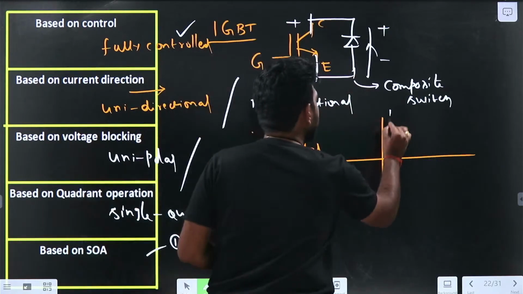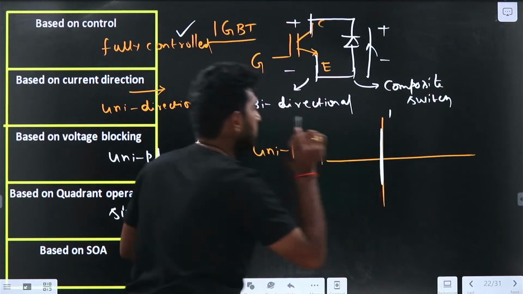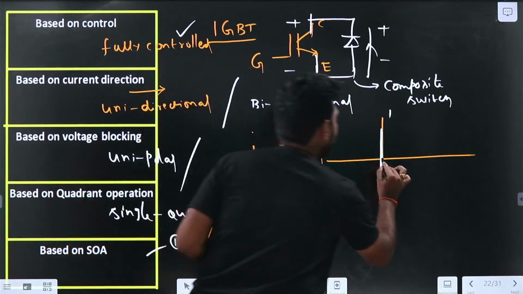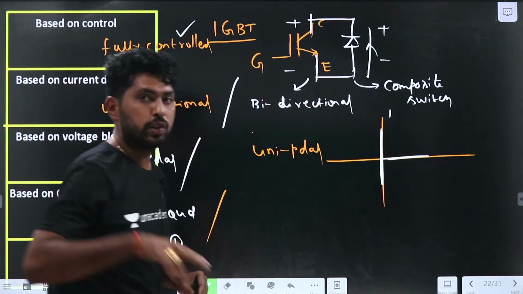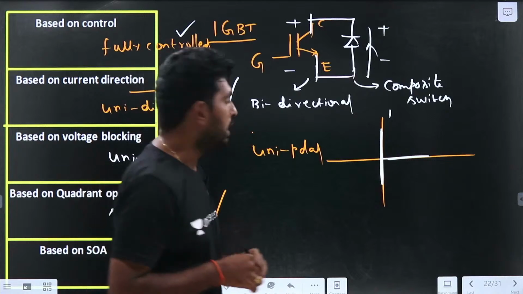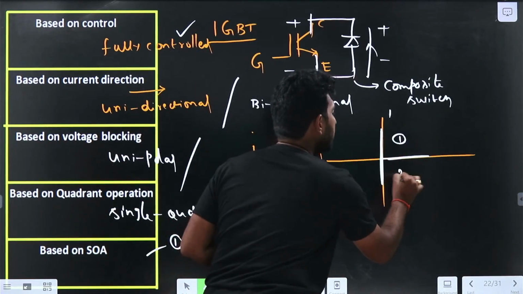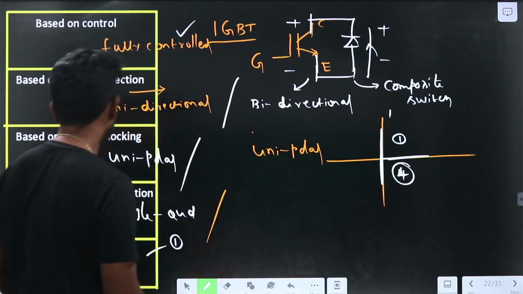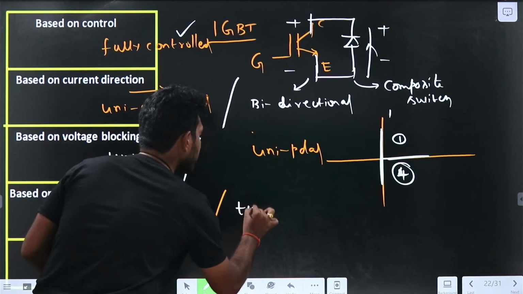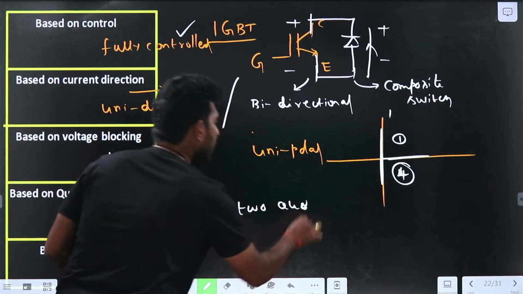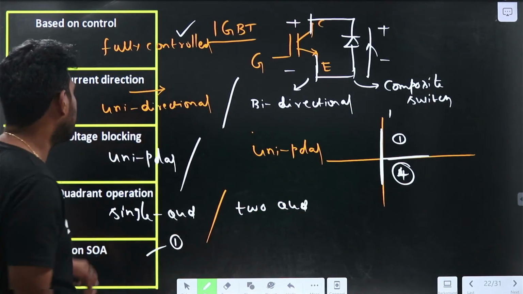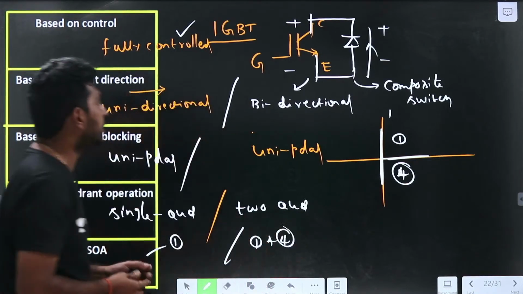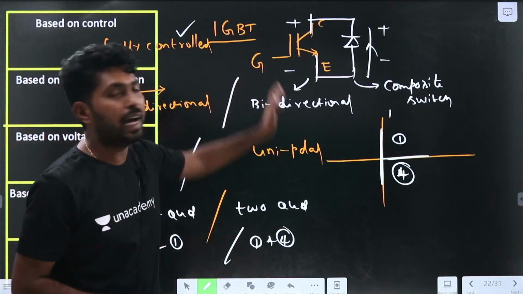The voltage is blocked only in the positive direction. So it is a 2 quadrant operation, operating in the first quadrant and the fourth quadrant. This is the difference between the IGBT and the IGBT with the anti-parallel diode.